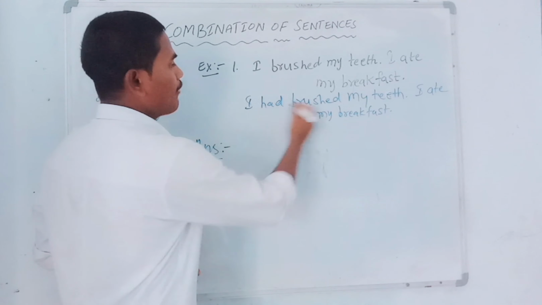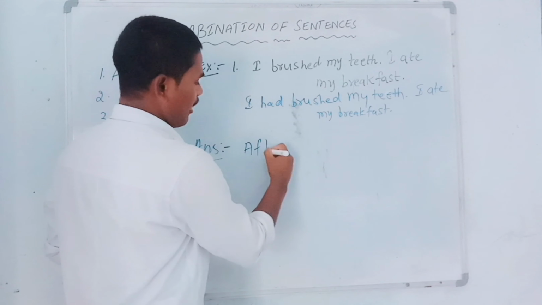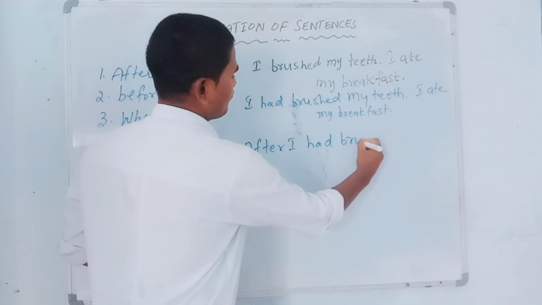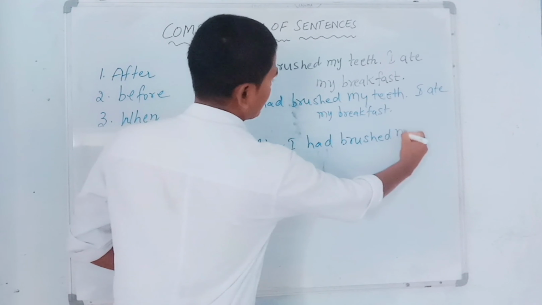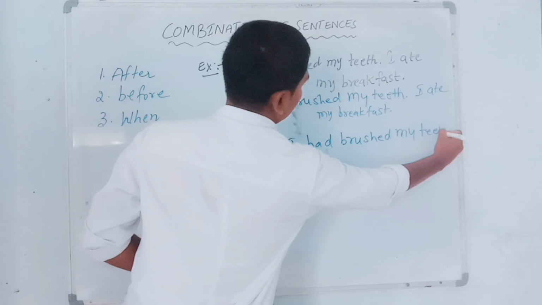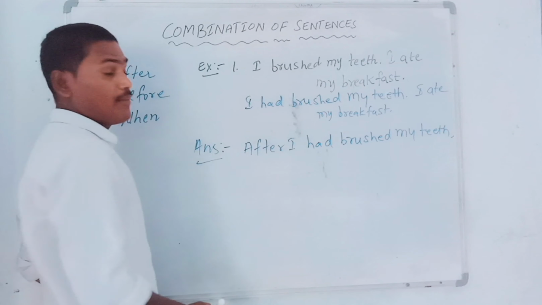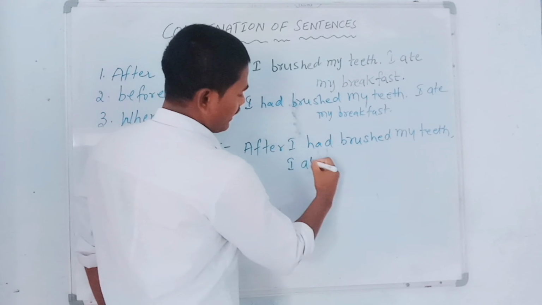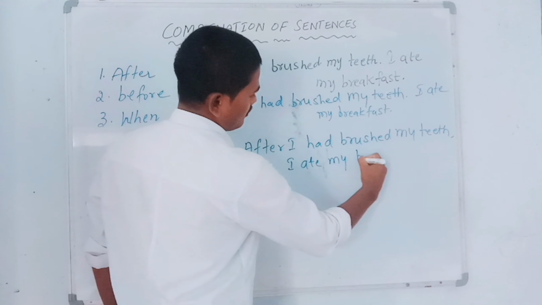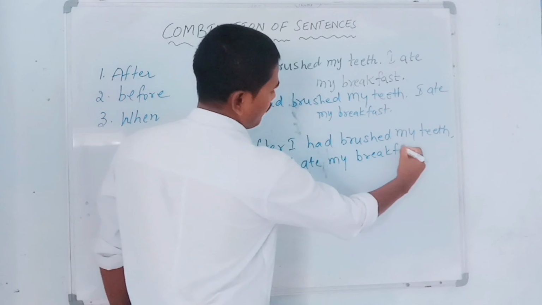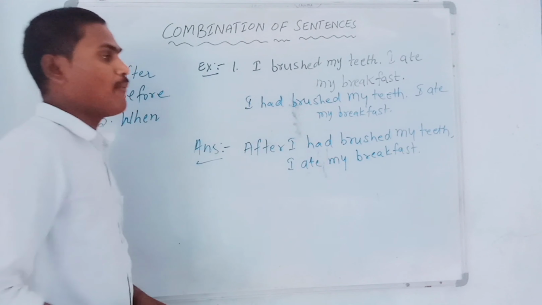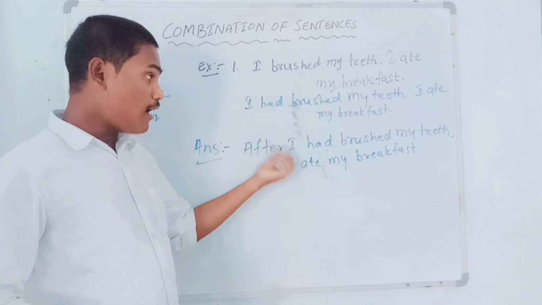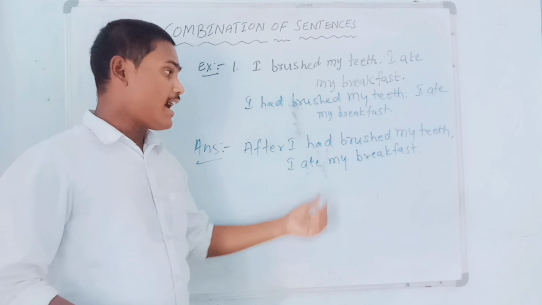After I had brushed my teeth, comma, not full stop, I ate my breakfast. This is the way to combine two sentences as a single sentence with the help of after. So, after I had brushed my teeth, I ate my breakfast.